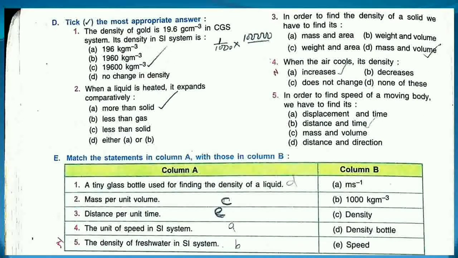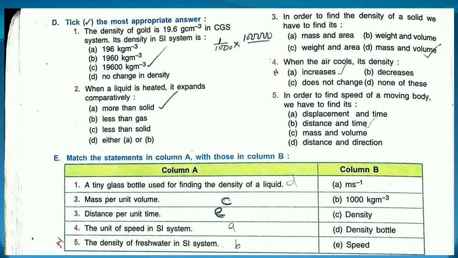Now match the following. A tiny glass bottle used for finding the density of liquid is called the density bottle. So the correct answer will be D. Second one, mass per unit volume is the formula of density, or we can say the definition of density. So the correct answer will be C. Third one, distance per unit time is speed. So the correct answer will be E. Fourth one, the unit of speed in SI system. The unit of speed in SI system is meter per second, or meter s to the power minus 1. So the correct answer will be A.